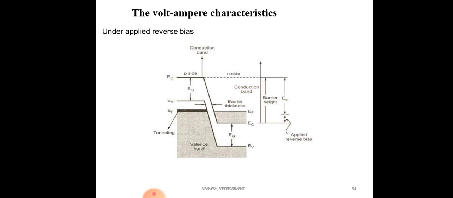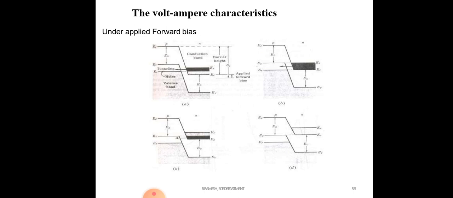The energy gap is nothing but the energy band gap. In the energy band gap there are no free charge carriers, so an electron cannot move into the P region. So after applying a certain voltage, you can observe here that there are different A, B, C, D energy band diagrams